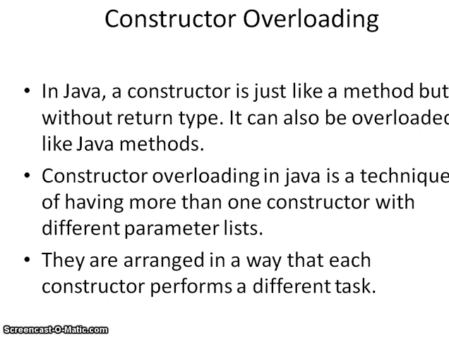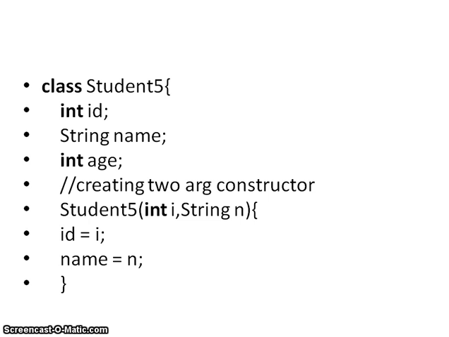Constructor overloading means what? A constructor has different parameters. So in one constructor we can take a single parameter, in another constructor we can take double parameters. Like this we can create any number of constructors with different parameters. That is called constructor overloading. Let's see an example again.